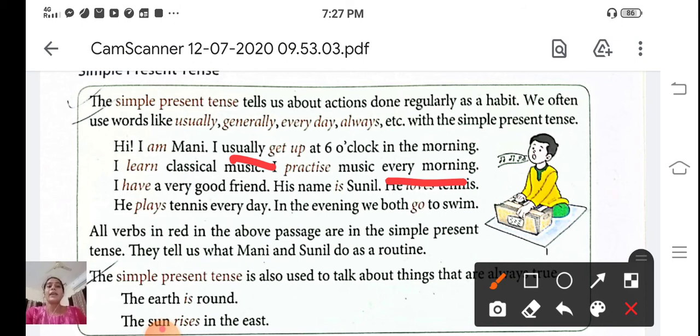I have a very good friend. His name is Sunil. He loves tennis. This is the habitual action. He plays tennis every day. You can see every day. In the evening, we both go to swim.